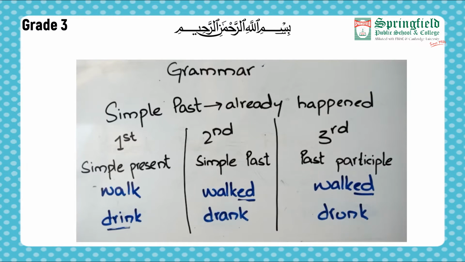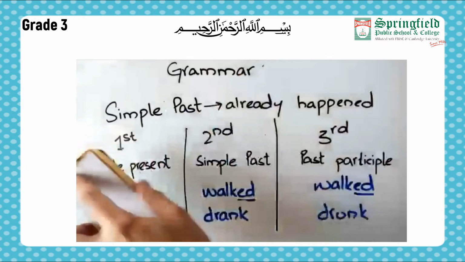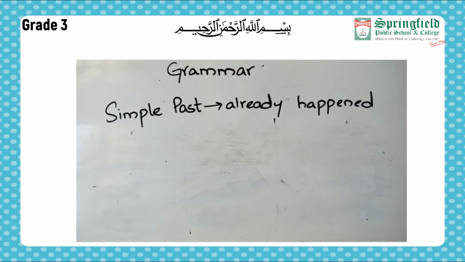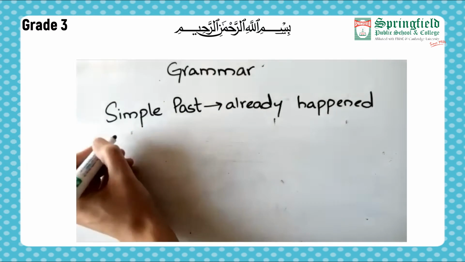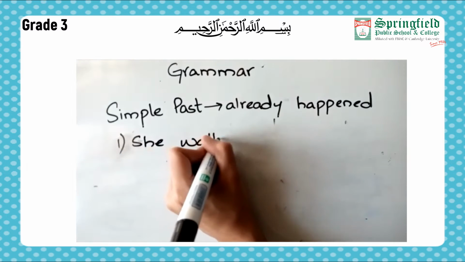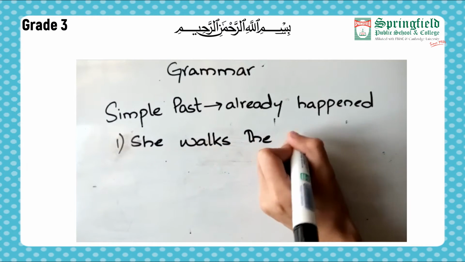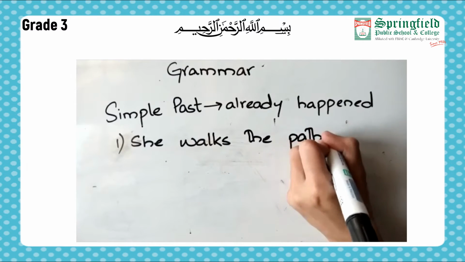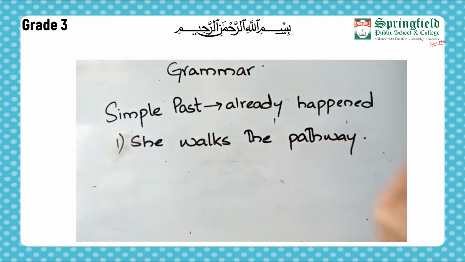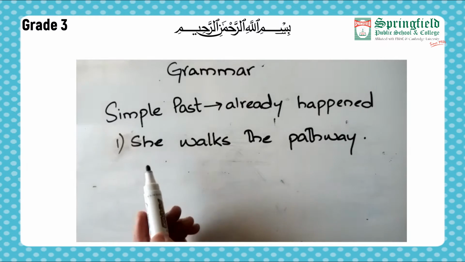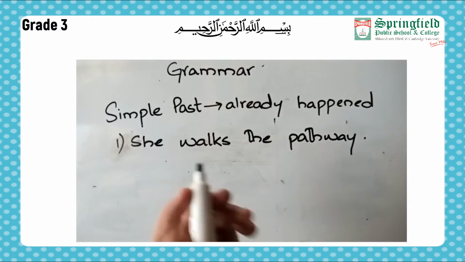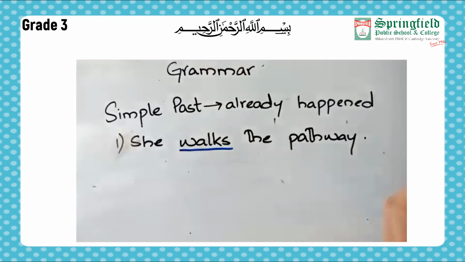Now let's make some sentences for our simple past. When we are talking about present, we say she walks the pathway. Now this is the present form. As we can see, walks. This is the simple present form.